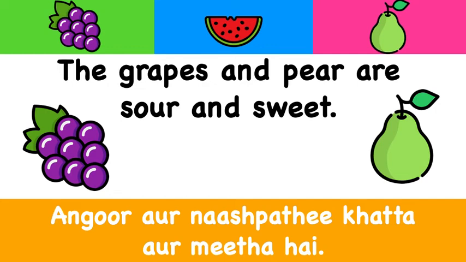Angur or nashpati. Angur is grapes, or is and, nashpati is pear, khatta is sour, and sweet is meetha. So angur or nashpati khatta or meetha hai.